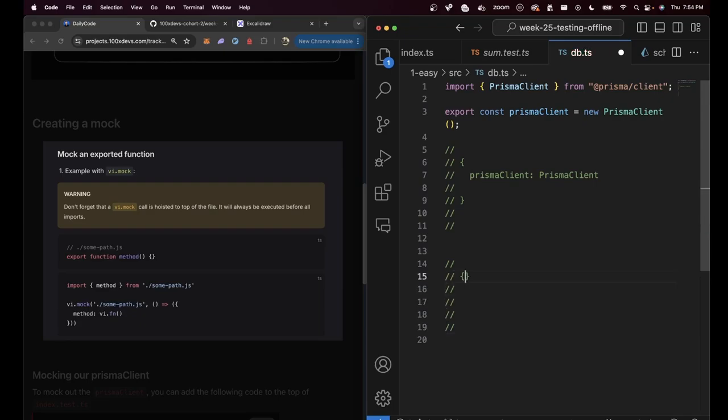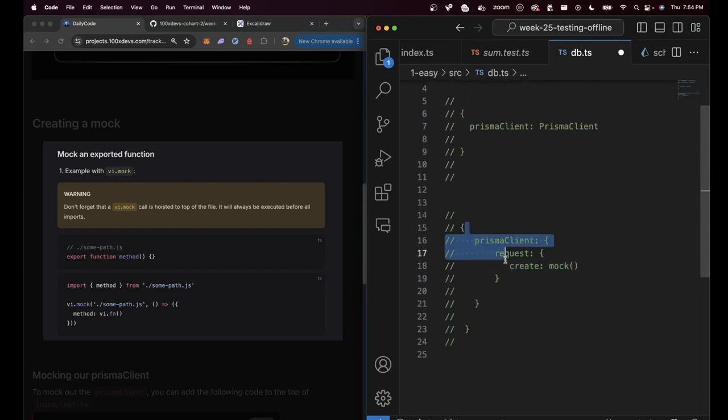I want it to return something like this. It should return a key called Prisma client, but that should have a request key inside it, which should have a create key inside it, which should be a mock function, something like this. I don't want to use this during the tests. I instead want this file to return this.